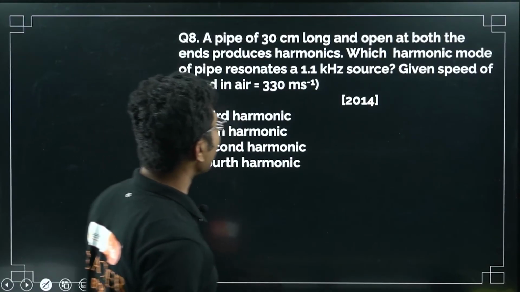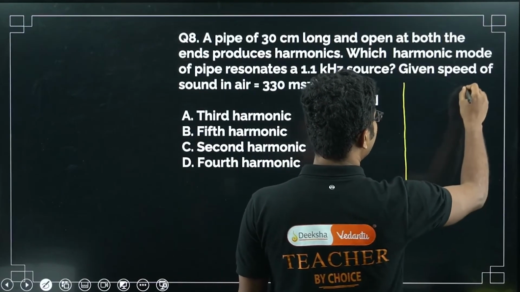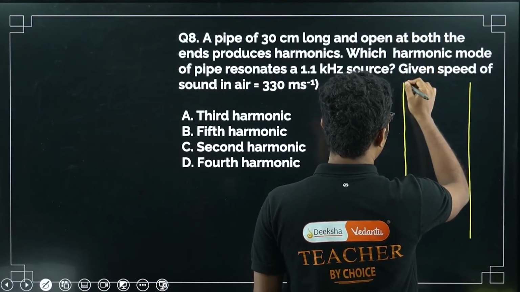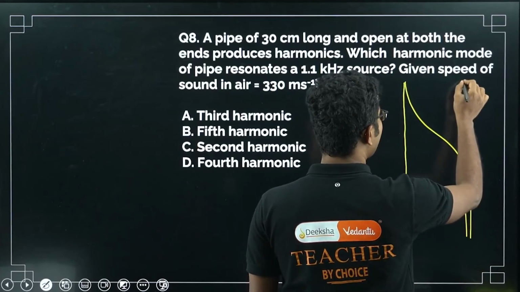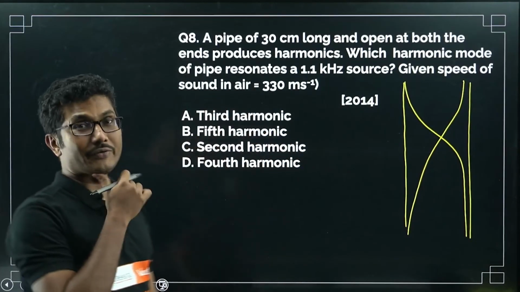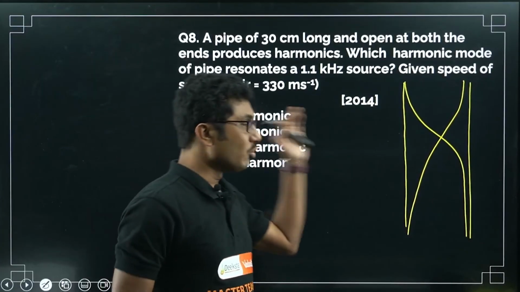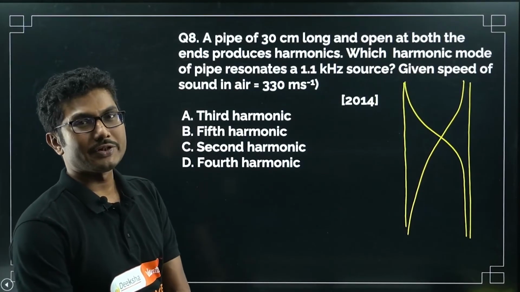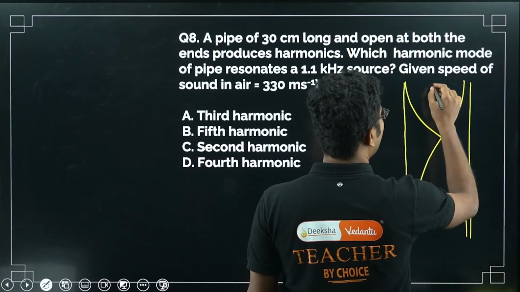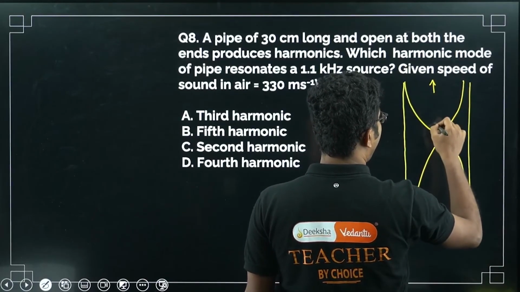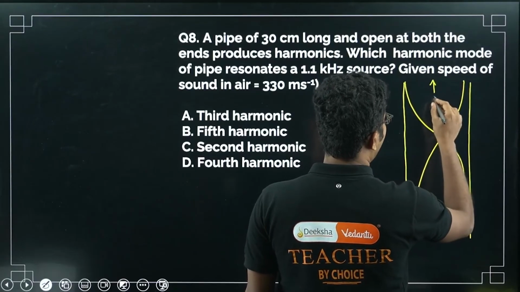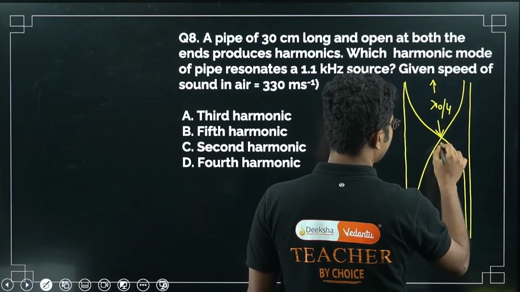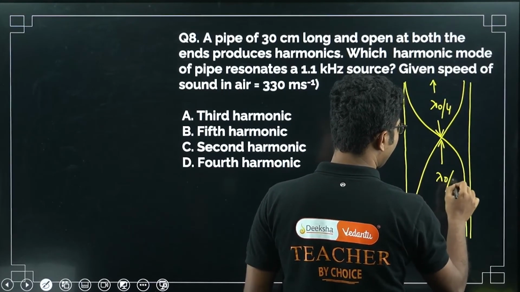Okay, so a pipe of 30 centimeter long, open at both ends. First let us check what are all the possible cases. First we'll find the fundamental frequency, and in case of both sided open-ended, all the frequencies are possible. So first we will check what is the fundamental frequency. This is lambda naught by 4, it is also lambda. This is same as the previous problem, only the values are different.